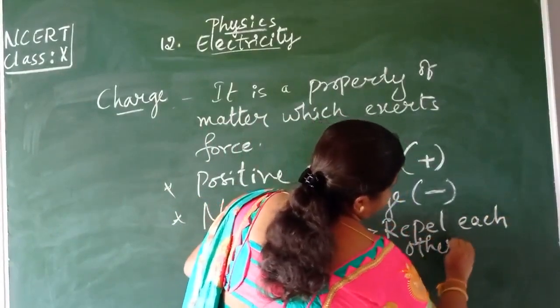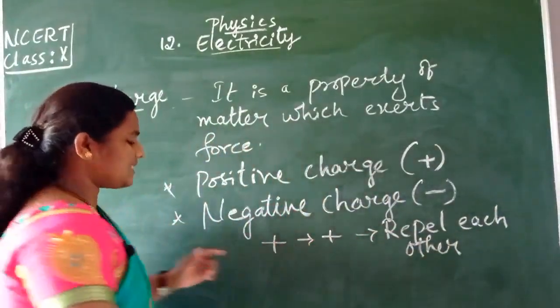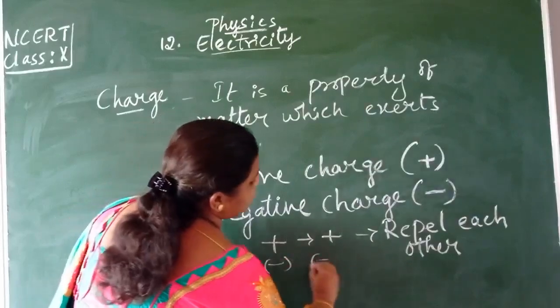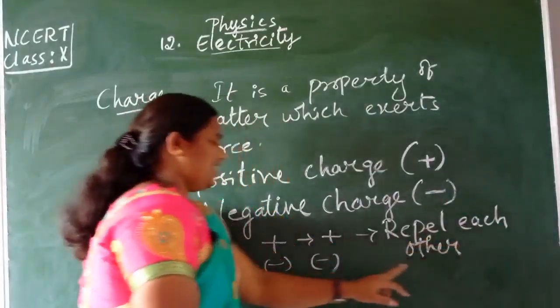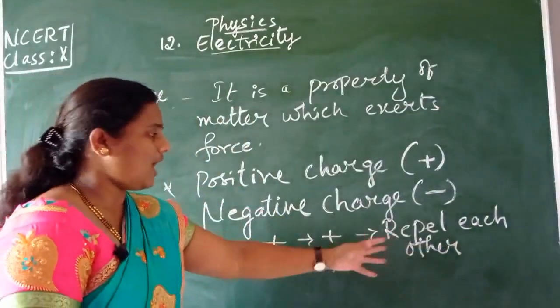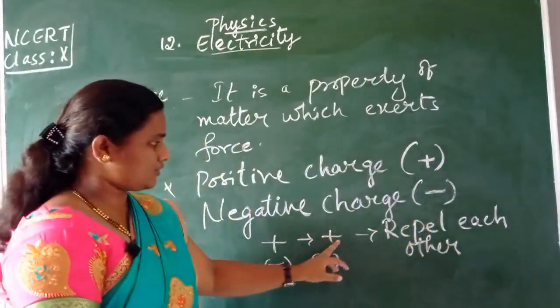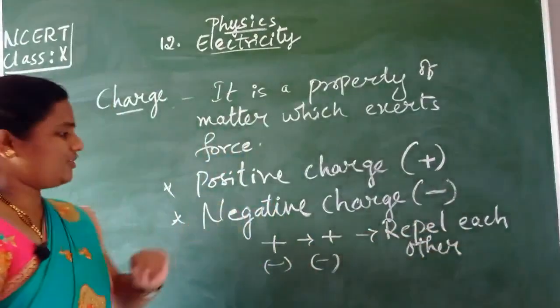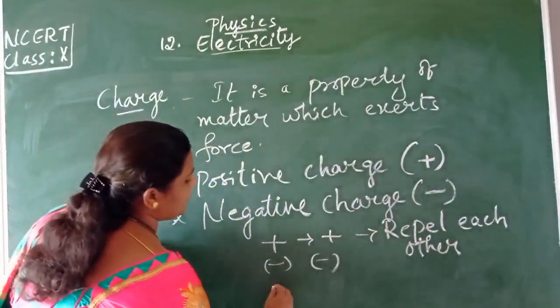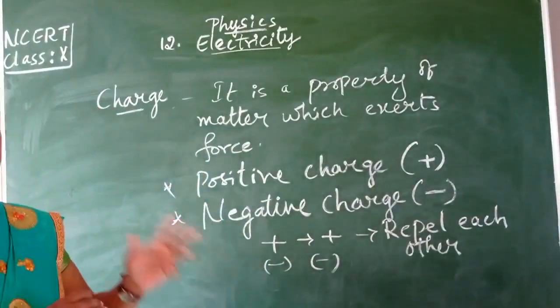Repel each other. Understanding, children? The same sign, that is plus sign or minus sign, will repel each other. See here, the same signs are there. Negative charges won't attract each other, means they are repelling. Positive sign, they'll do what? Repelling each other. And similarly, one more property says that opposite signs attract each other.